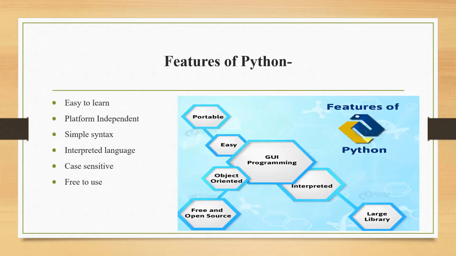Let us discuss a few features of Python. Number one, it is easy to learn. That is why we are learning it in this seventh class also, right? And I'm saying it is easy to learn because it has simple syntax. Platform independent. Platform independence is a very important property for any computer language. What does it mean?